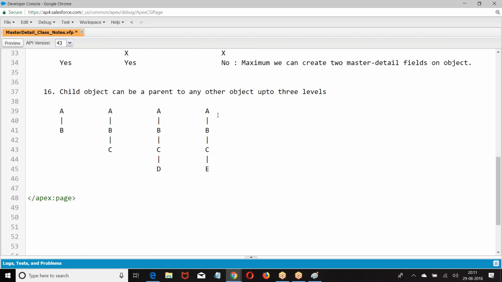This is what we have created. Now, this is the structure I have created. First one, A, on B we have a parent A. Accepted? Yes. Then B is a child of A, and the child object B is a parent to C. Accepted? Yes. How many levels? 1, 2. Then A to B, B to C, C to D. How many levels? 3 levels.